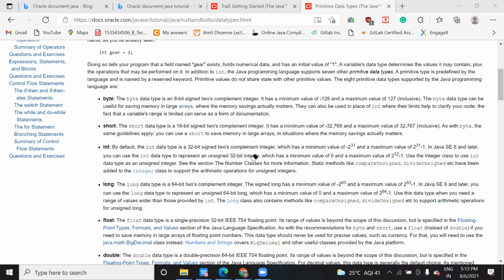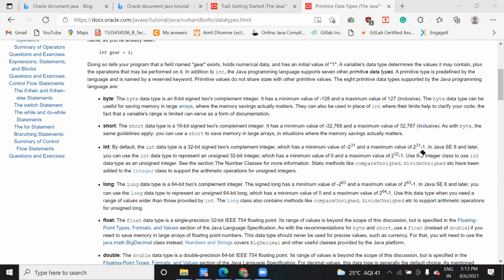Now they're talking about 32, so they are taking here n minus 1. It should come as maximum value, which has a minimum value 0, maximum 2 to the power 31 minus 1 for this.